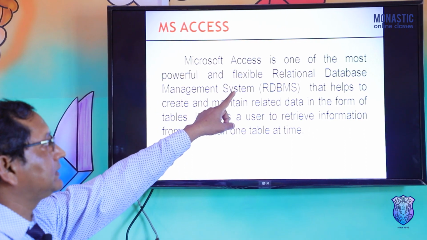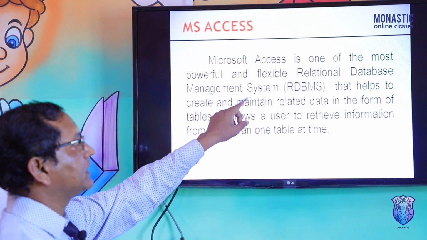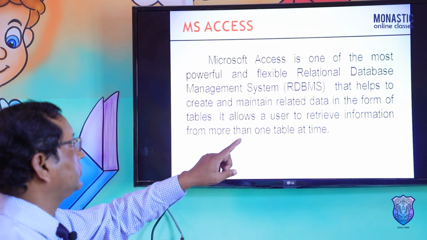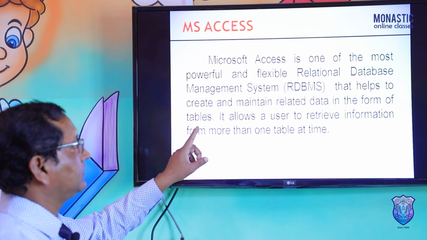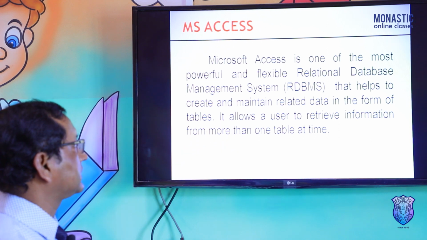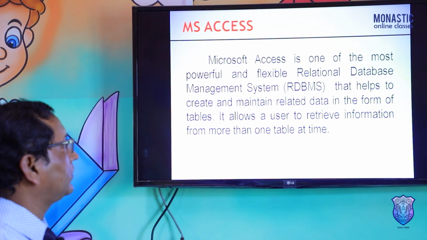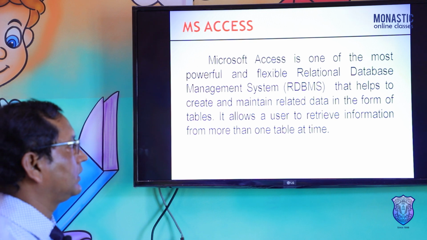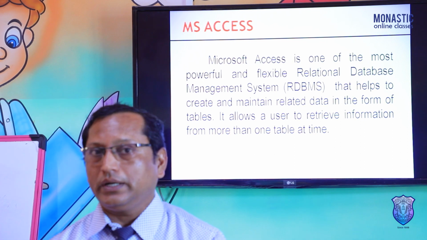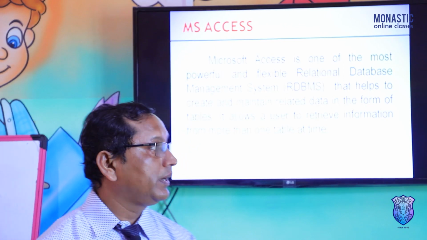Microsoft Access is one of the most powerful and flexible relational database management systems that helps to create and maintain related data in the form of tables. It allows a user to retrieve information from more than one table at a time. Already told you, it creates the relationship between two or more tables.